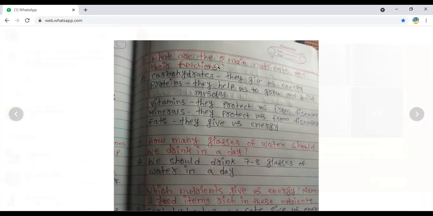So whatever the food we are eating more when compared to our usage, it is stored in the form of fats.